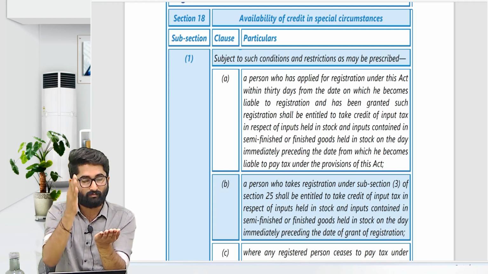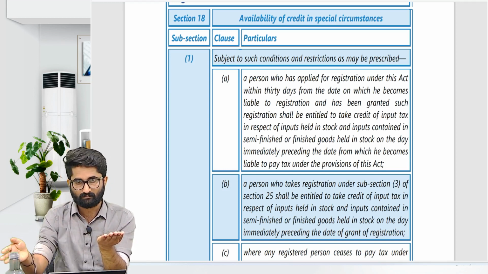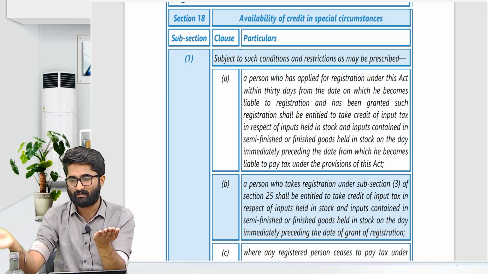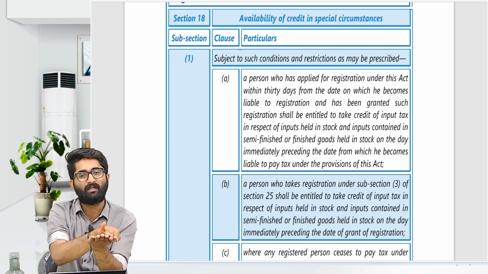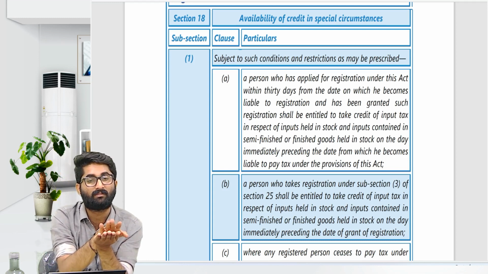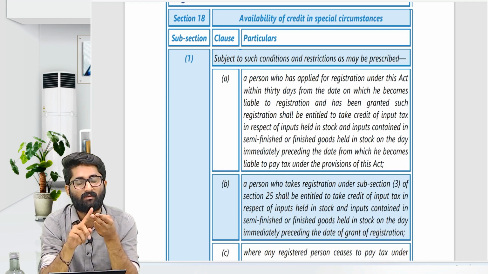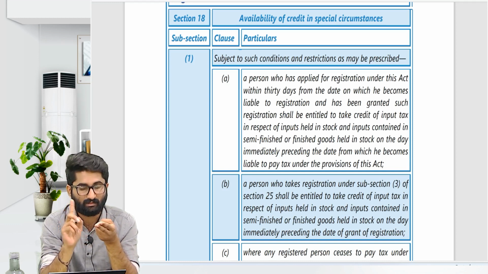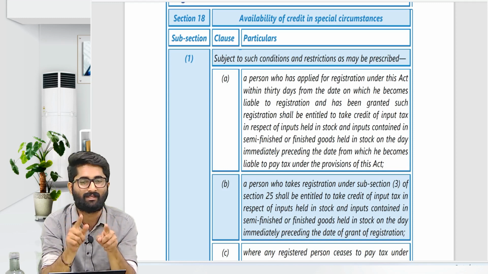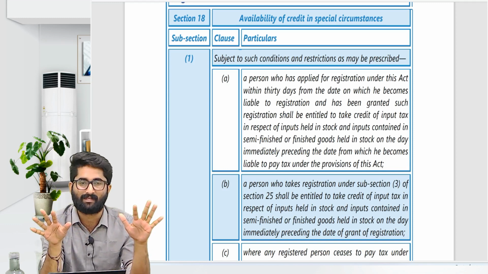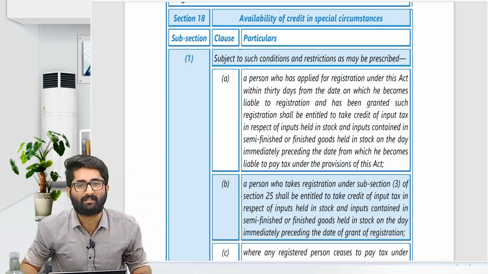One day prior to the date of becoming liable, whatever is in your godown as input goods, semi-finished goods and finished goods, on these three items you will get the ITC. But on capital goods you will not get the ITC. So this is section 18 subsection 1 clause A.